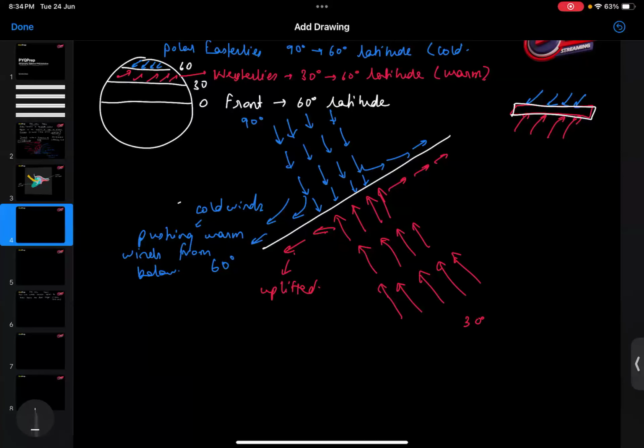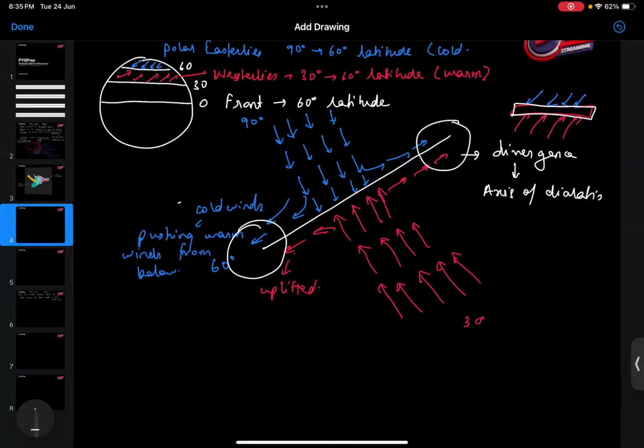So this is the point. Okay, this condition and this condition, where the divergence is taking place, is called the axis of dilation. This is an important condition. This is one of the most important conditions which results in the formation of cyclones. This is the condition of cyclogenesis, where the warm fronts and cold fronts collide.